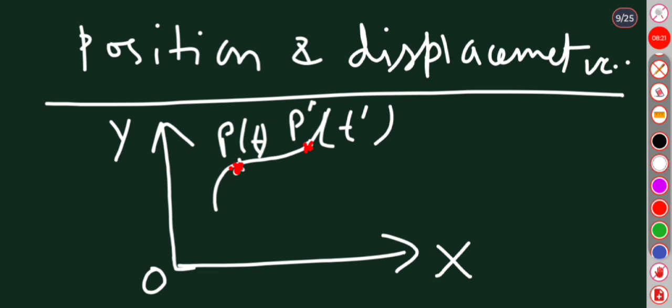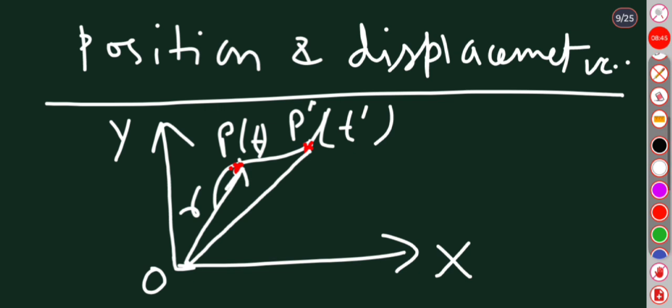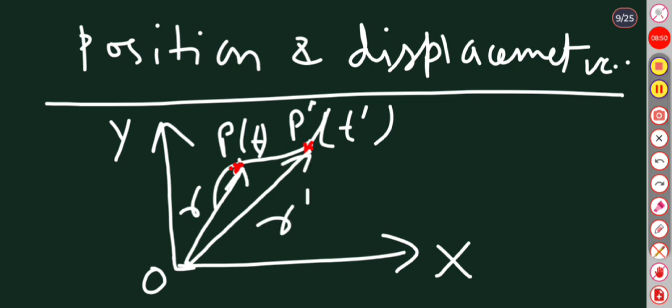We join O and P, and let this distance be r, meaning from O to P the vector has magnitude r, whereas the vector O to P dash has magnitude r dash.